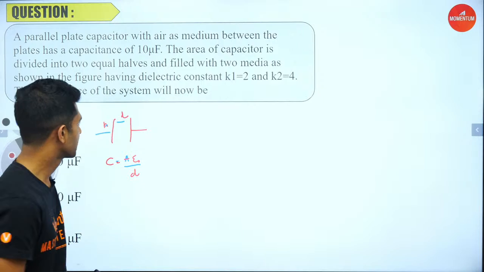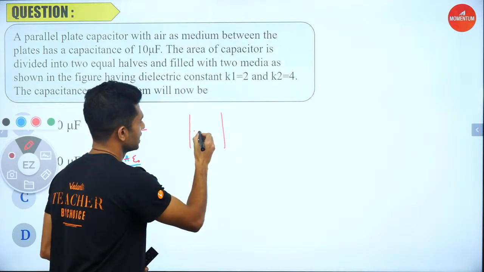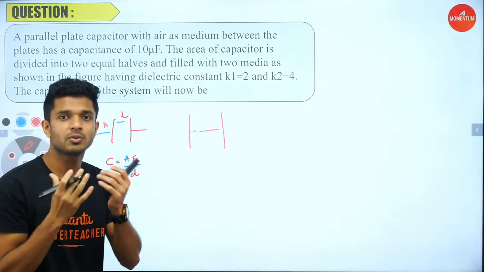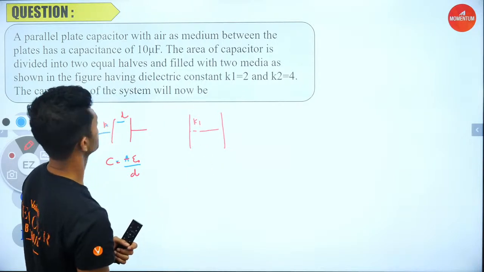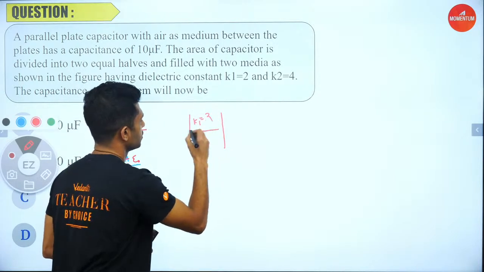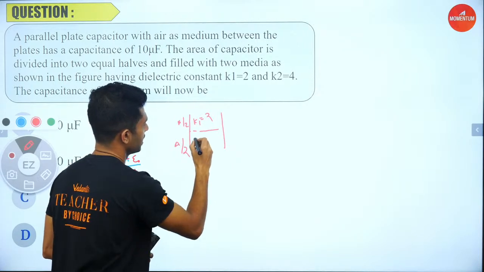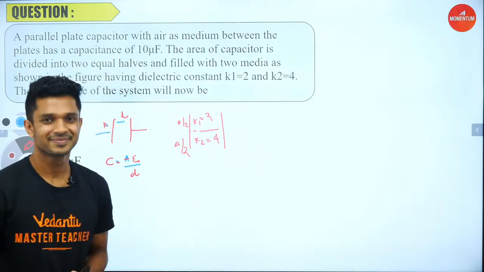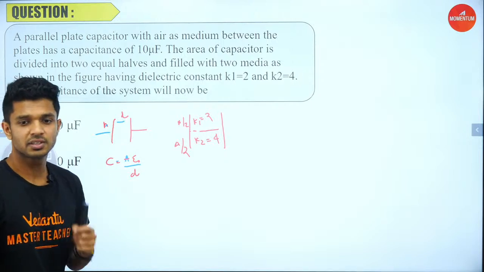Okay, so how can it be done, or what is actually said in the question? Initially it was an area A. What we are doing now is removing the air medium and keeping some dielectric. So here the dielectric constant is given as 2. The area is only A by 2. Here the rest, A by 2, is filled with a dielectric constant of 4. How do we find the equivalent value for capacitance of the system?